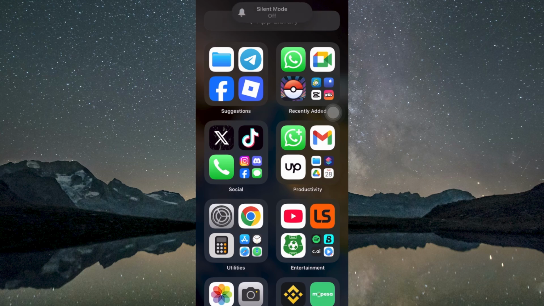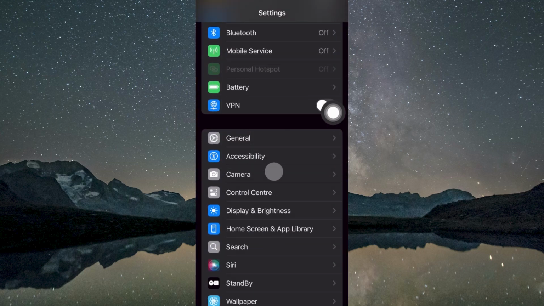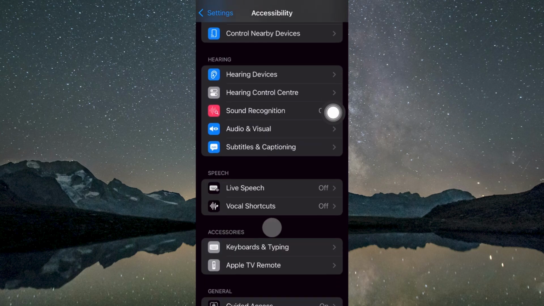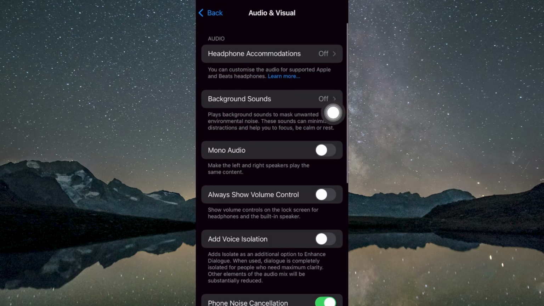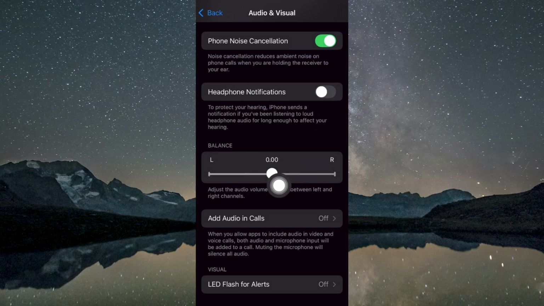After confirming these basics, open the Settings app to look deeper into the audio configuration. Scroll down and tap Accessibility, then locate Audio and Visual. Inside this menu, you'll see a balance slider which controls how sound is distributed between the left and right speakers or headphones. If this slider is pushed too far toward one side, the audio may seem faint or disappear altogether. Slide it to the exact center to ensure equal output, then reopen Mobile Legends to test whether sound is restored.